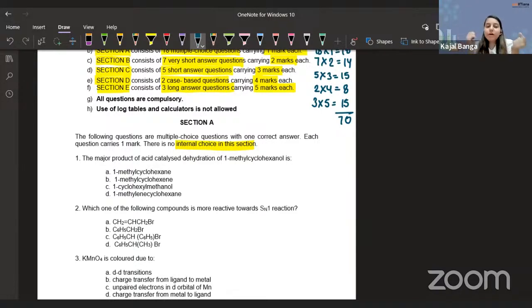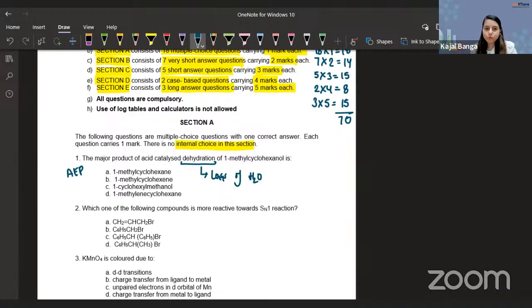The major product of acid catalyzed dehydration of 1-methyl cyclohexanol. So guys, while discussing the question, I will also make sure that I'm writing the chapter to which this question belongs. As we can easily see, the chapter is AEP, short form I'm writing, alcohol, ether and phenol. So what do you think? What will be your answer? Acid catalyzed dehydration. As soon as we see this word dehydration, we know we are talking about loss of water.